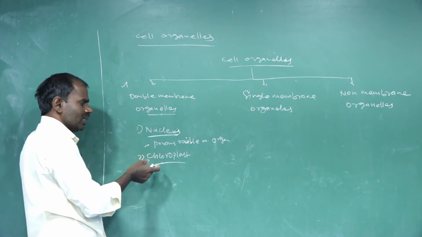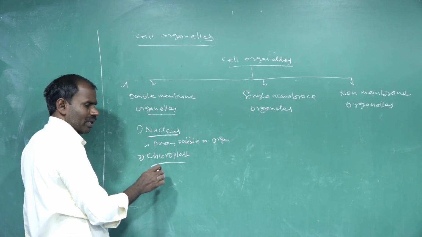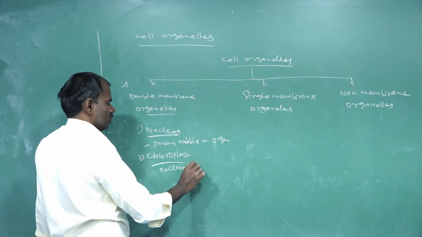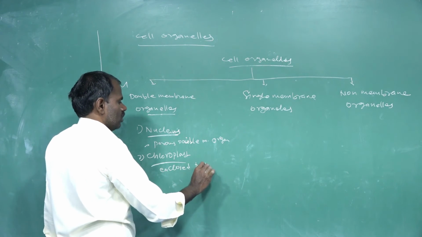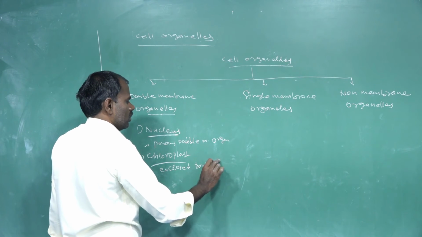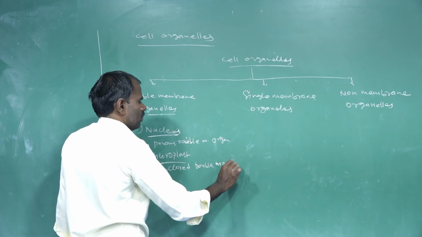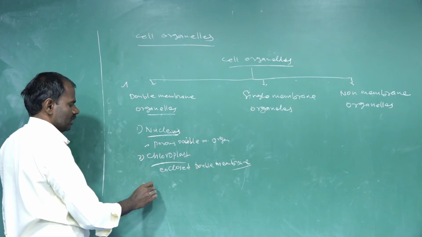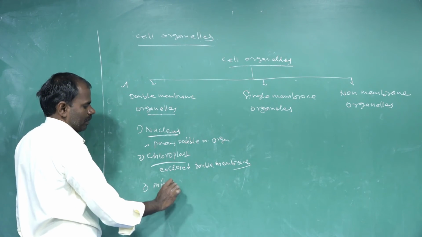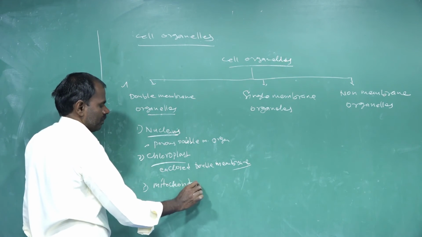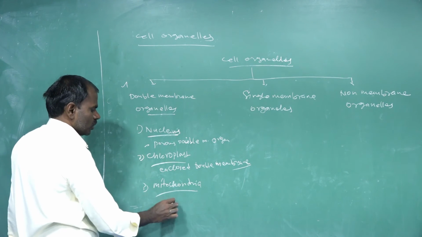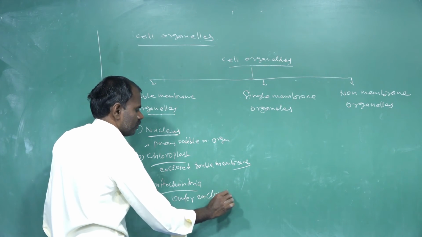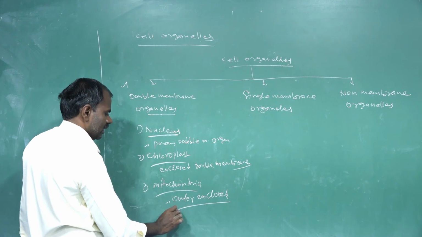The chloroplast is an enclosed double membrane organelle. The next one is the mitochondria. The outer membrane is enclosed, and the inner membrane has enfoldings.